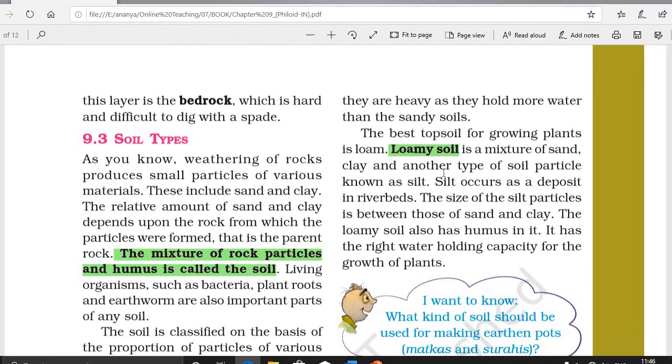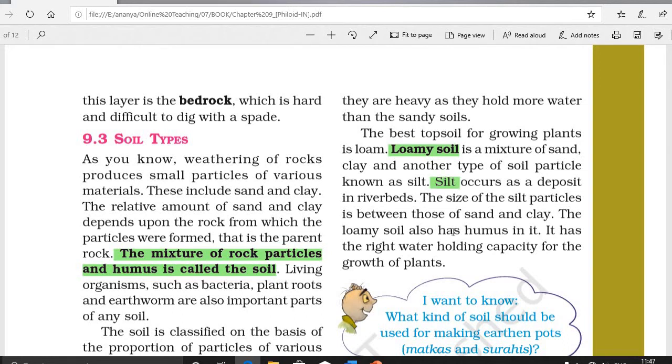The third one is loamy soil. Loamy soil contains a similar amount of large and small particles. They are a combination of sandy, clay and silty soil. They also contain humus. They can hold water in an appropriate amount and therefore support the growth of plants. They are also called agricultural soil because of their fertility and appropriate texture. They contain a good amount of calcium and have a high pH level.